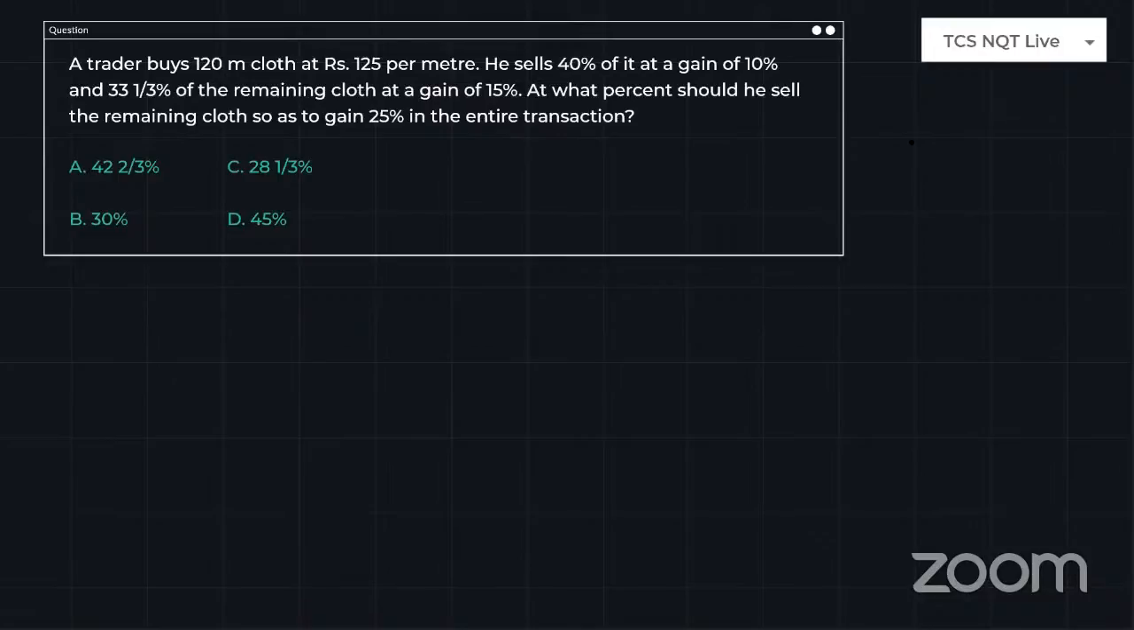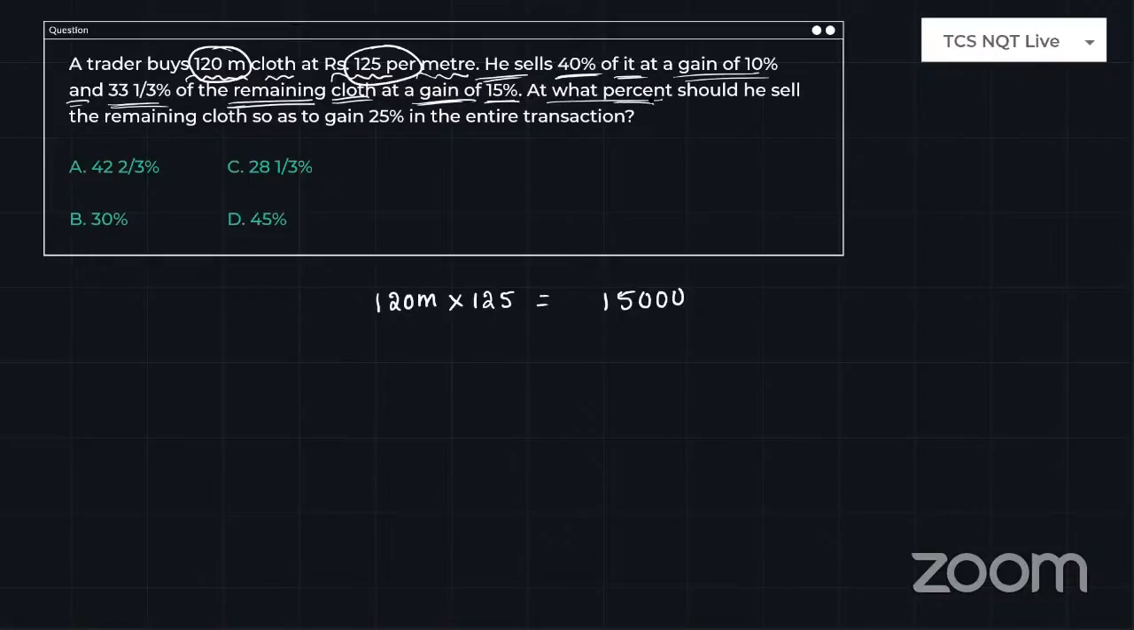Okay, so just look into this question. A trader buys 120 meters cloth at 125 rupees per meter. Guys, 120 meters cloth, 125 rupees per meter means what is the total investment by the trader? It is nothing but, can I say 120 into 125? So the total amount is 15,000 rupees. He sells 40% of it at a gain of 10% and 33 1 by 3 of the remaining cloth at a gain of 15%. At what percent should he sell the remaining cloth so as to gain 25% in the entire